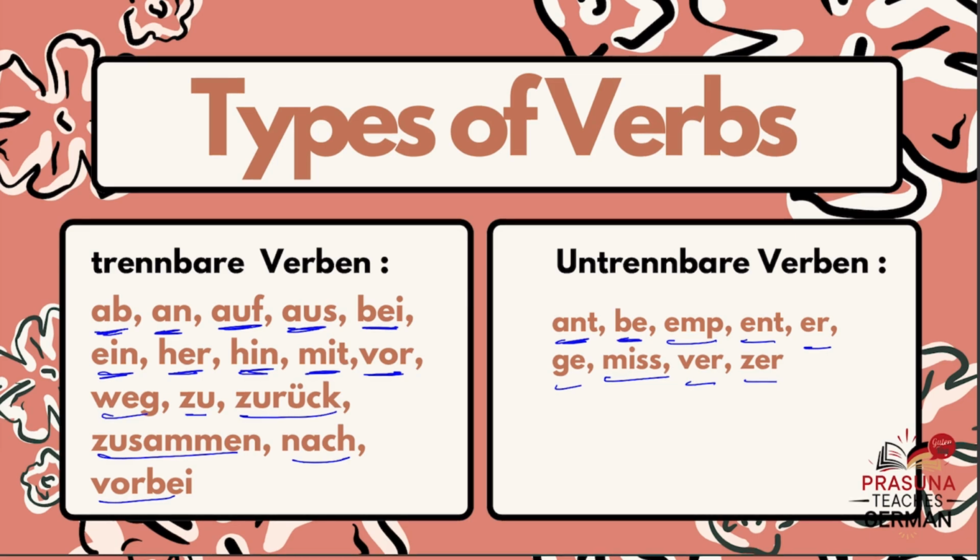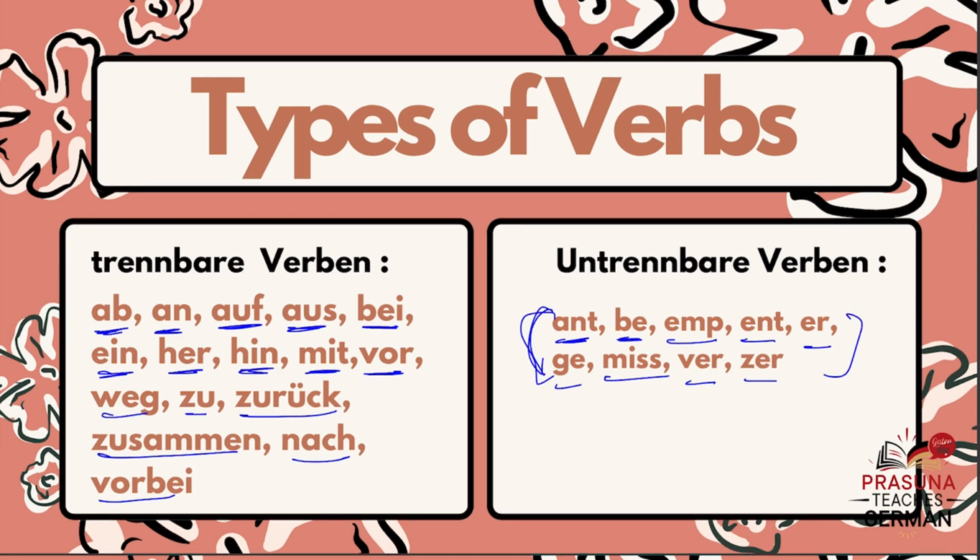These look like separable prefixes, but they are not separable prefixes. Whenever you are framing a sentence, keep in mind that verbs having these prefixes should not be separated. You have to write them as a normal verb.